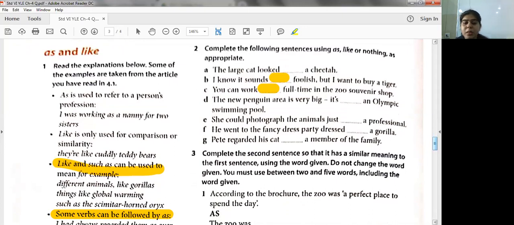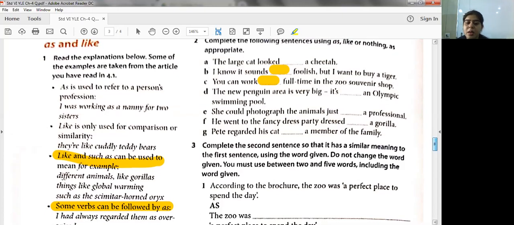Fourth one. The new penguin area is very big. It's like an Olympic swimming pool. Fifth, she could photograph the animal just like a professional. He went to the fancy dress party dressed as a gorilla. Petty regarded his cat as a member of the family.